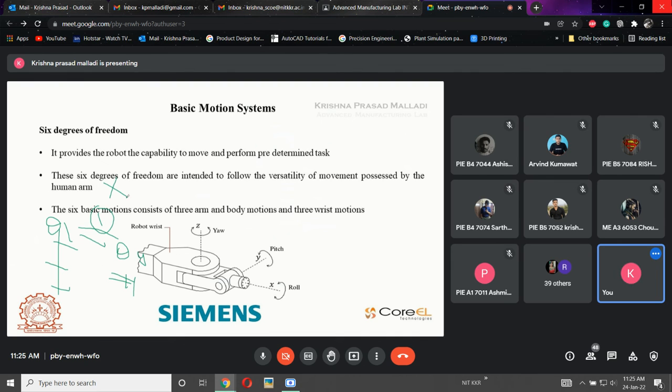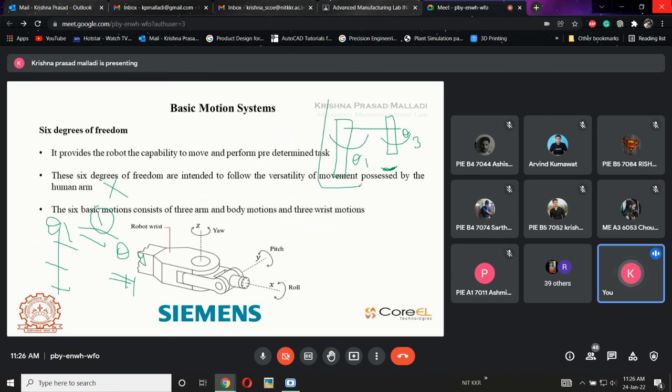We can't say that. So if the robot, like the SCARA, has the first axis in rotation, and there is one more axis that is also in rotation, which means theta 1 and theta 3 are the same, then it will have 1 degree of freedom. Why? Because we are talking about links here. For links, there will be 3 degrees of freedom. For the wrist, we will have 3 degrees of freedom. Together, the robot has 6 finally.